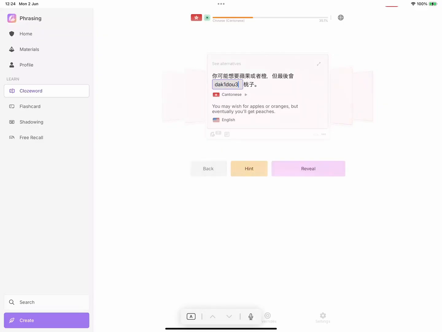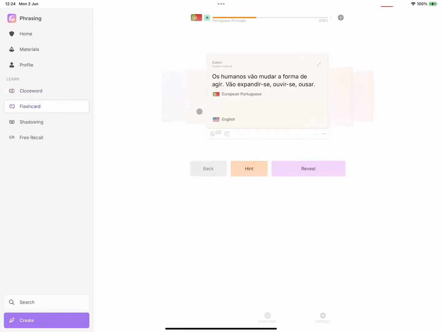There's also flashcards for a faster, easier full sentence review, or for when typing is impractical but you still want to study.